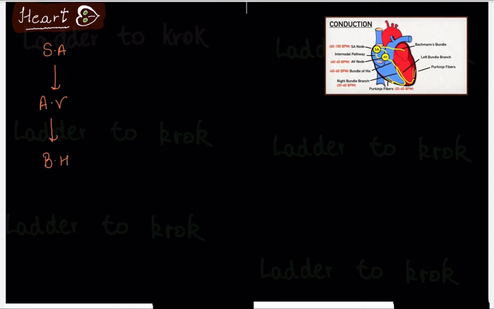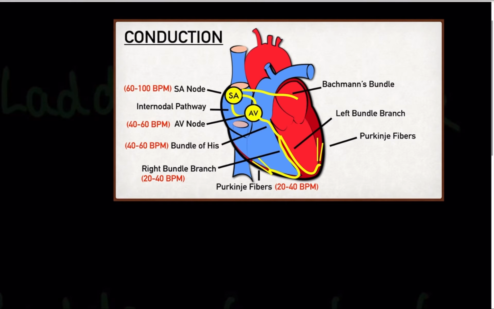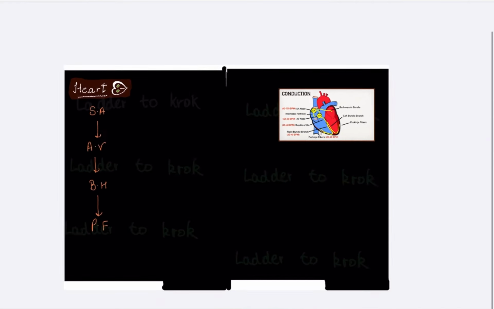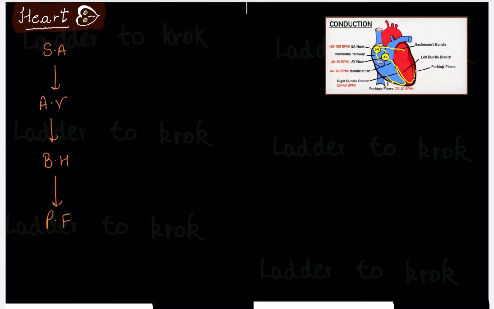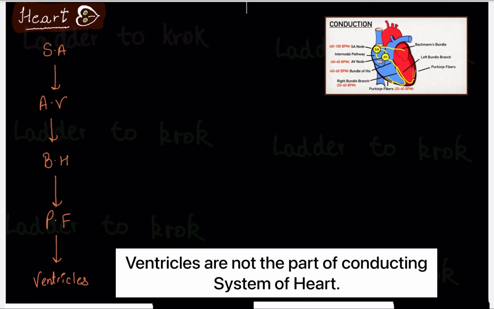Bundle of His, H-I-S. Then from the bundle of His, it goes to the Purkinje fibers. As you can see here, Purkinje fibers. So this is the conducting system of our heart. And after the Purkinje fibers, if someone asks you, it's the ventricles.